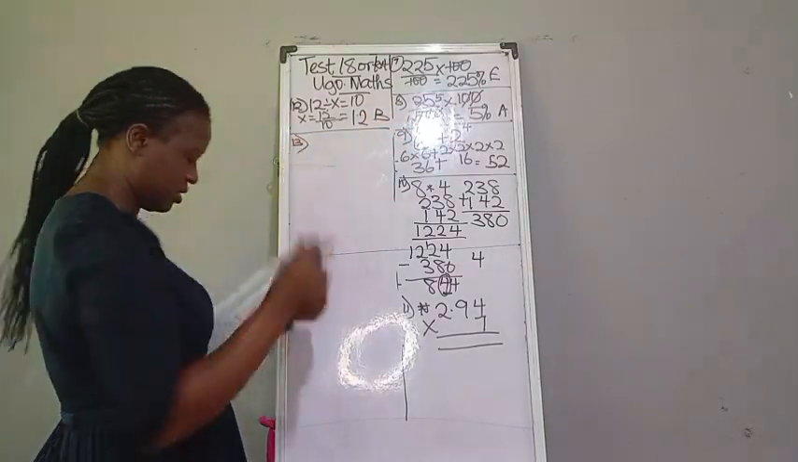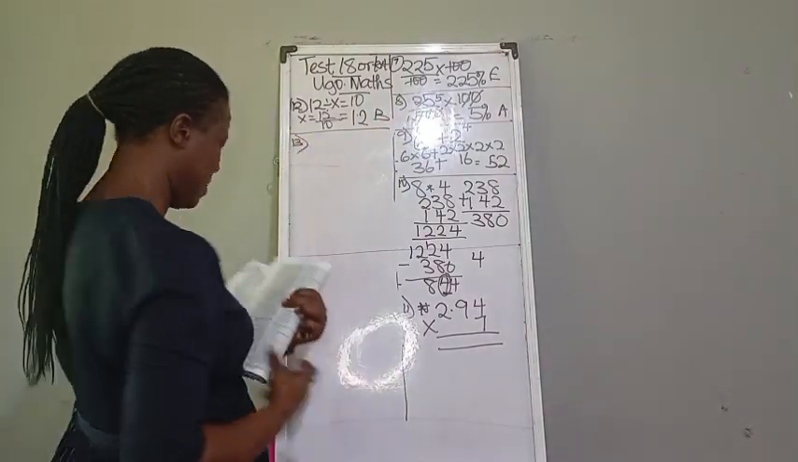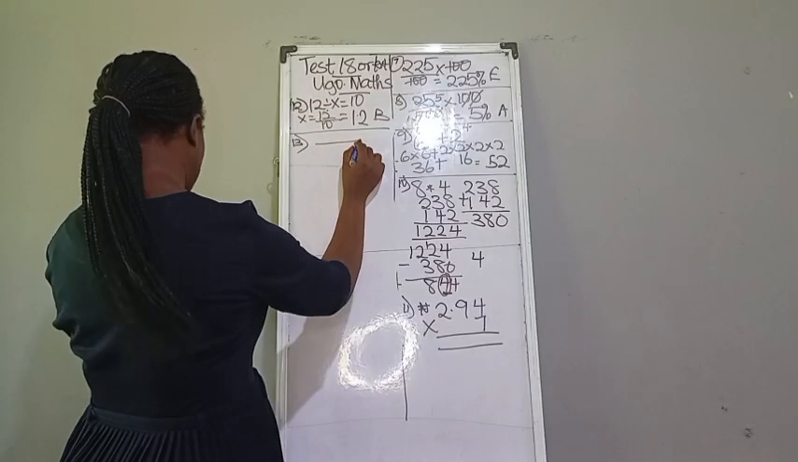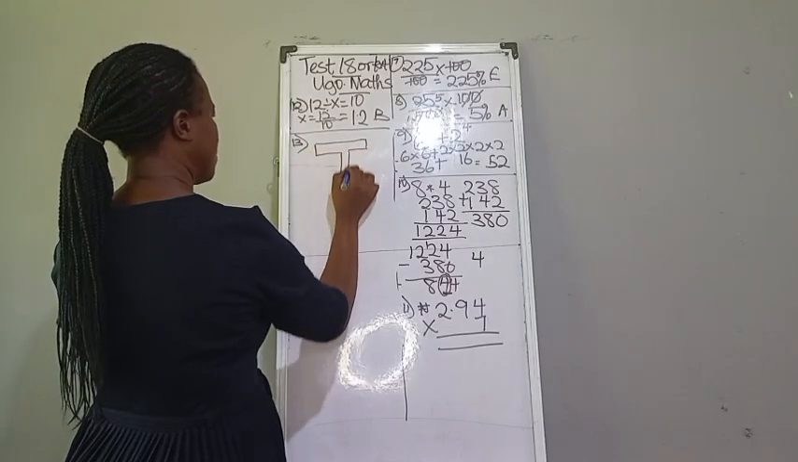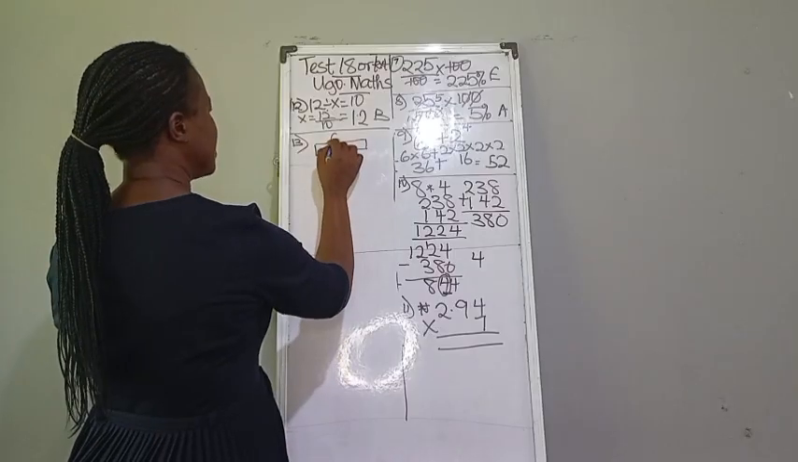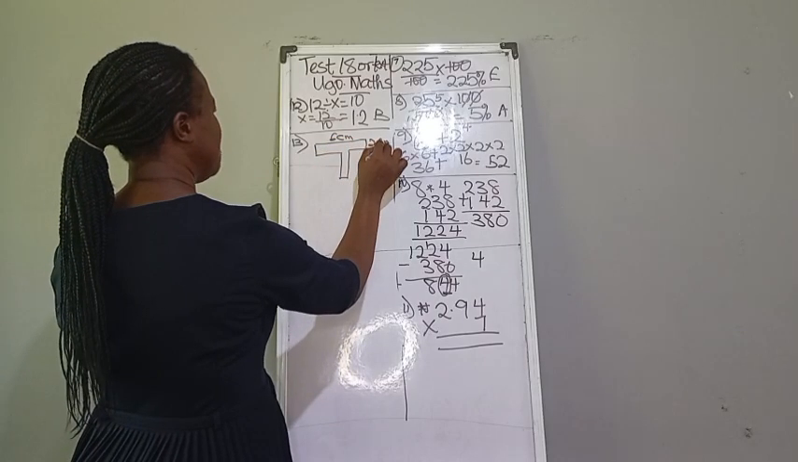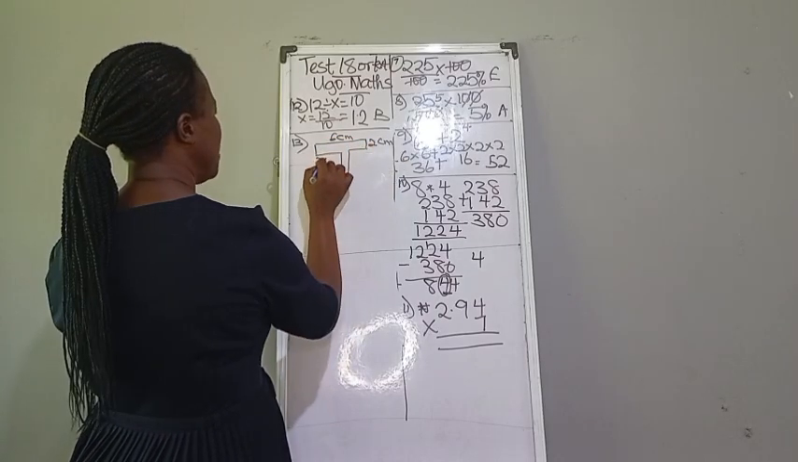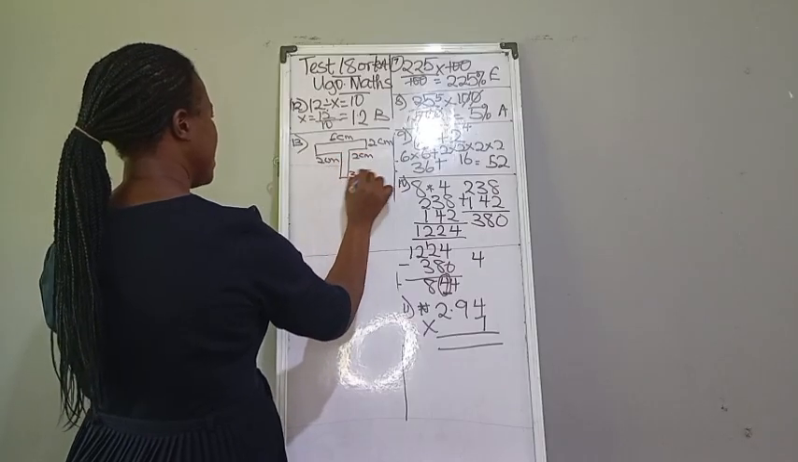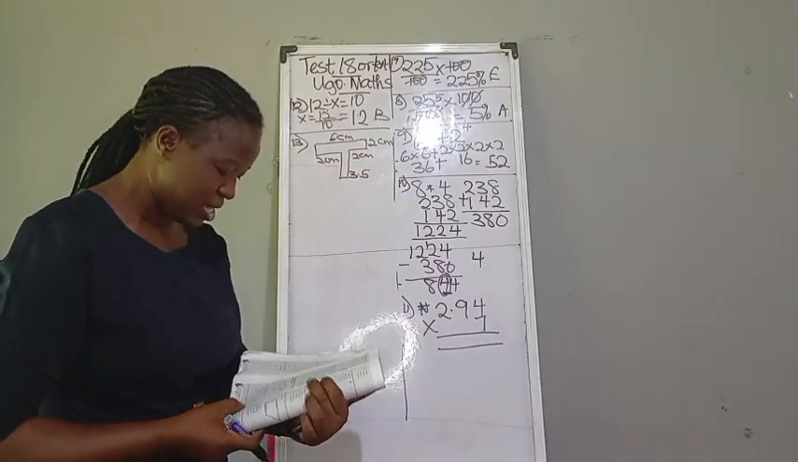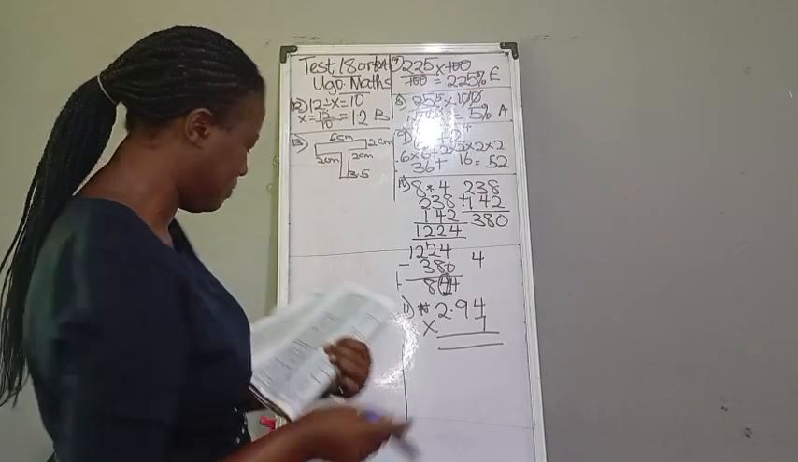Number 13 question. We are given a diagram for the benefit of those who don't have it. Let me quickly sketch it out. We have 6 centimeter. We have 2 centimeter. We have 2 here. We have 2 here. And we have 3.5, all in centimeter. So the question now says, find the area of the diagram.